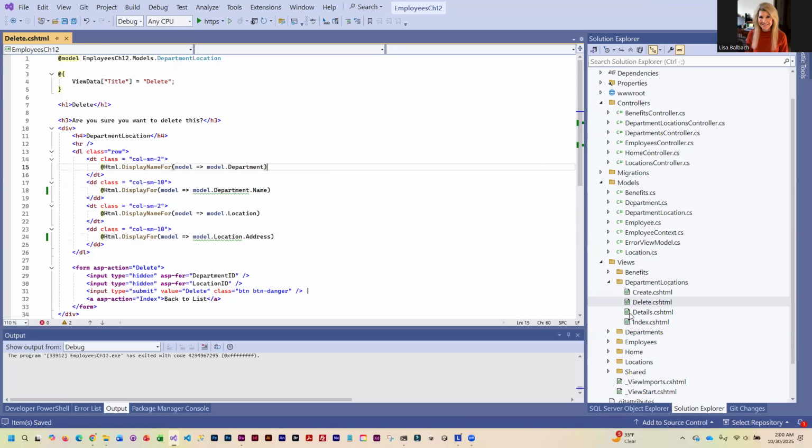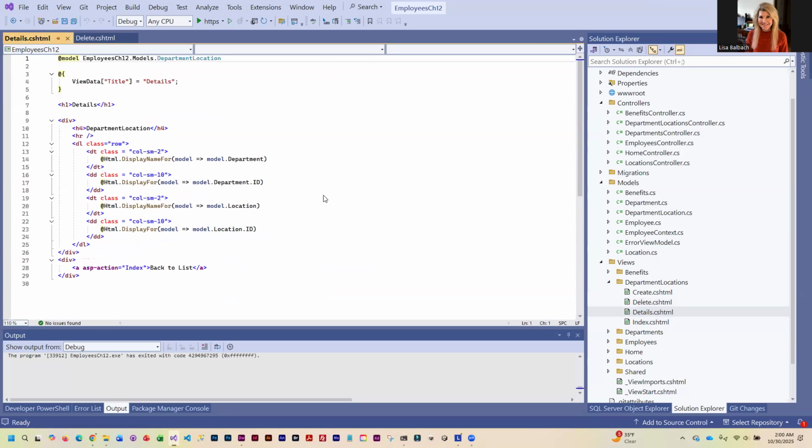And I'm going to open up details and we're going to do the same thing. So here we've got ID, changing it to name. Here we've got ID and we're changing it to address. Okay, and this is kind of typical of foreign keys. Foreign keys, it always will display the ID, but you can change and have it display whatever makes the most sense.